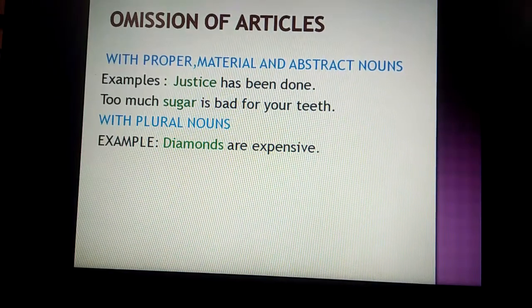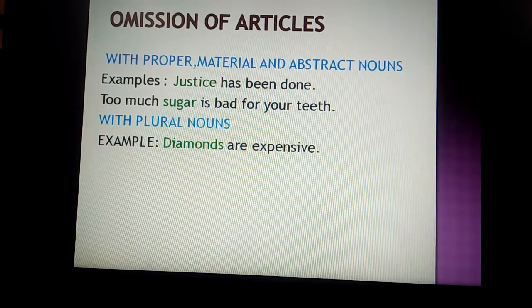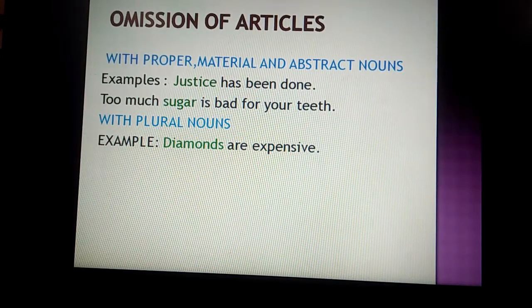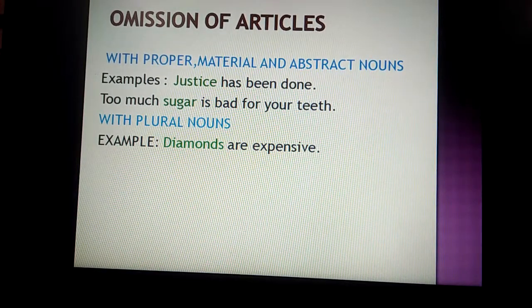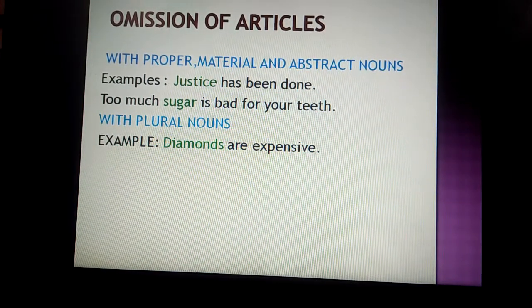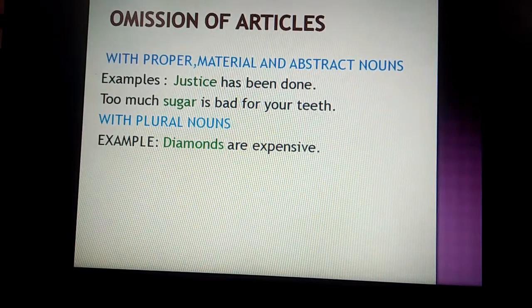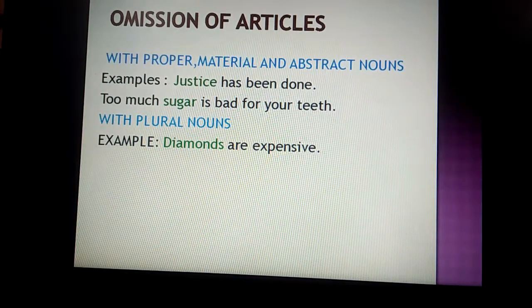For example, justice is the word, so justice is an abstract noun. So before justice also we never use any article. So you have to learn all these things. With proper noun, material noun and abstract noun we do not use any article.